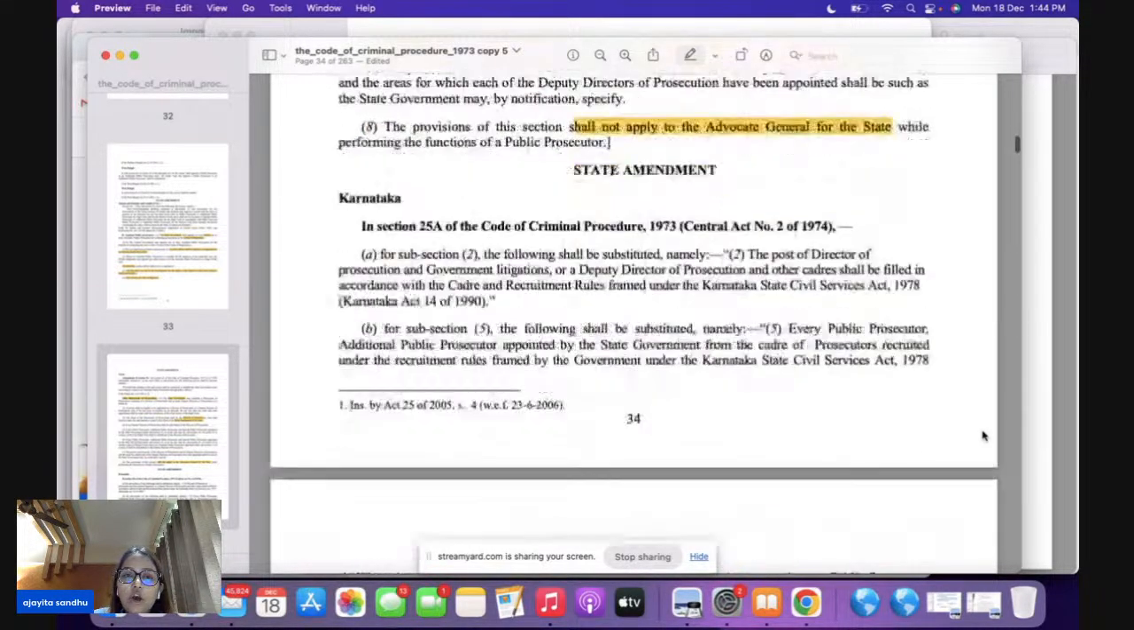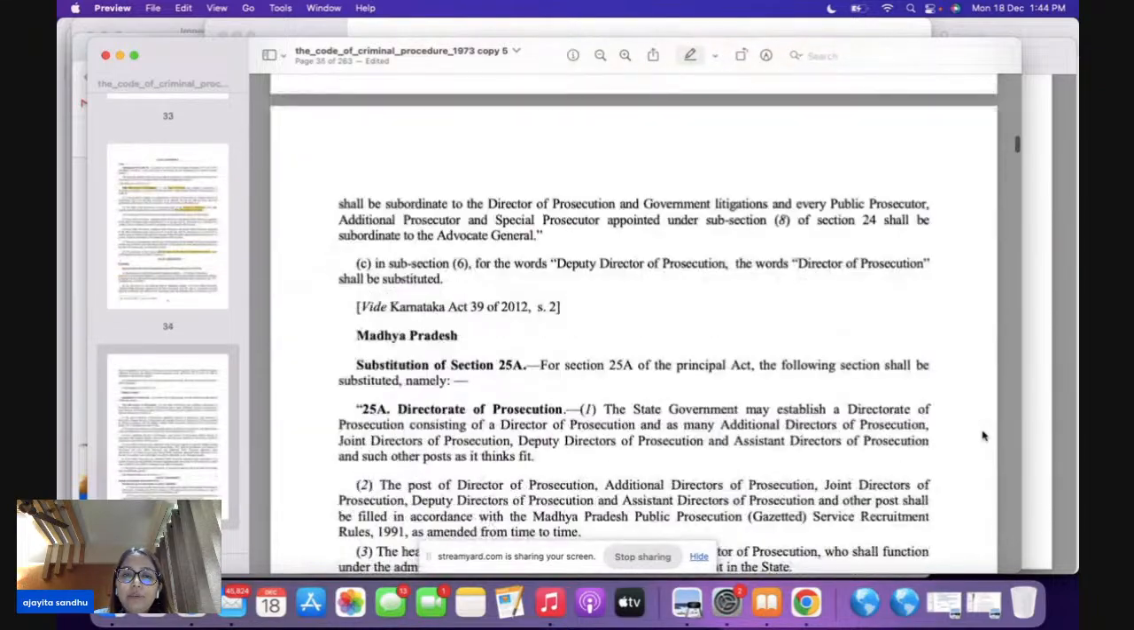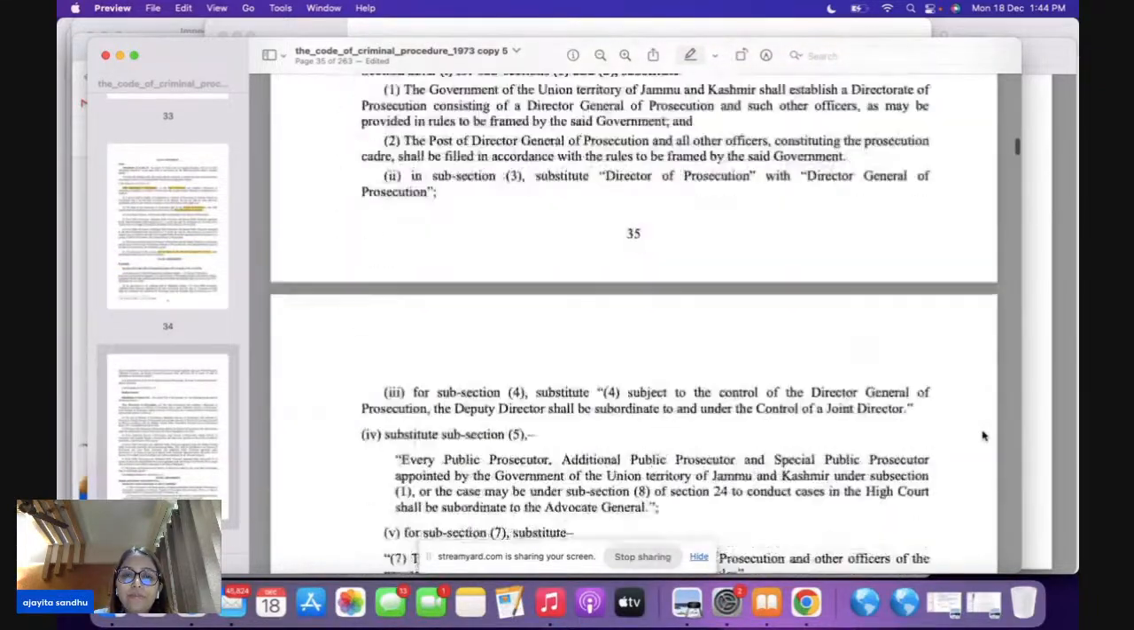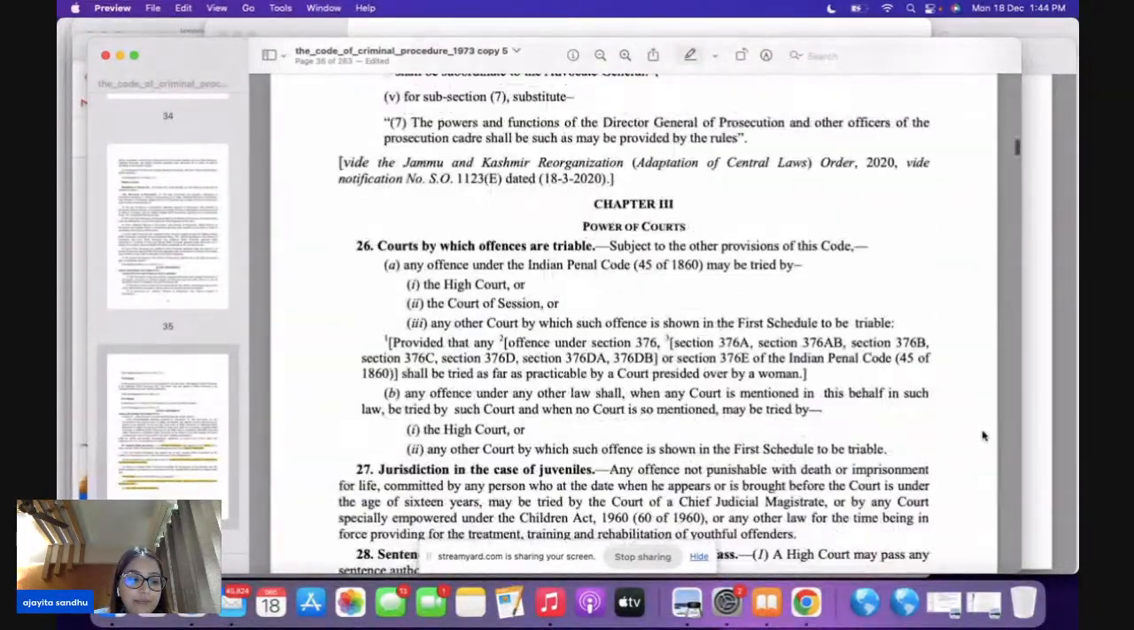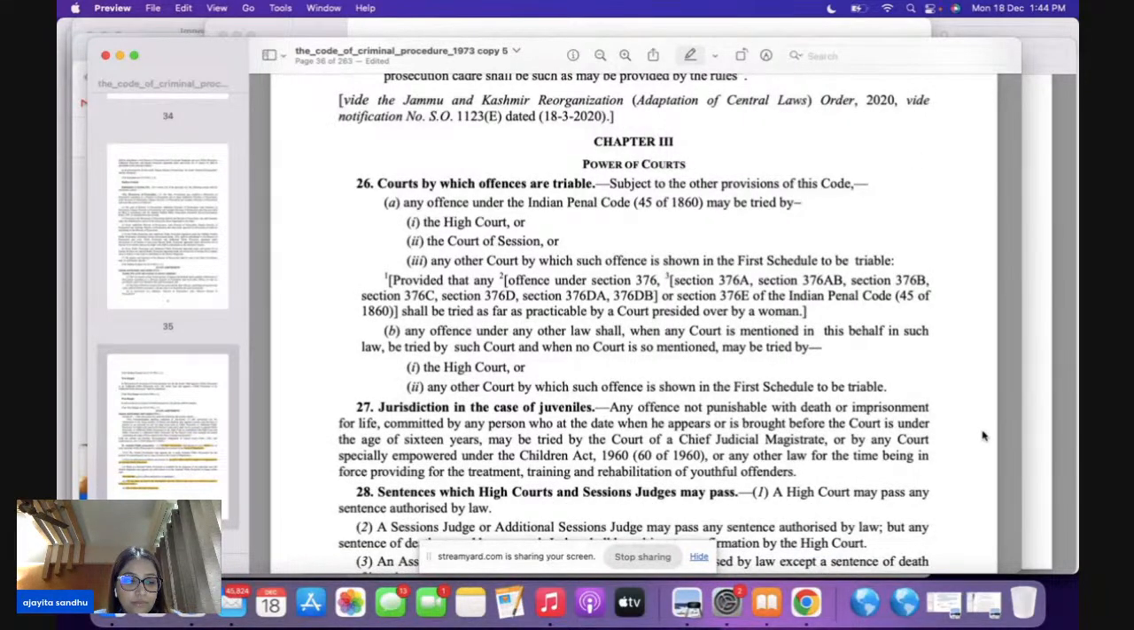Now, till this point, are we clear, everybody? Everybody, please. Are we clear? Anybody with a doubt on this particular point? No one?